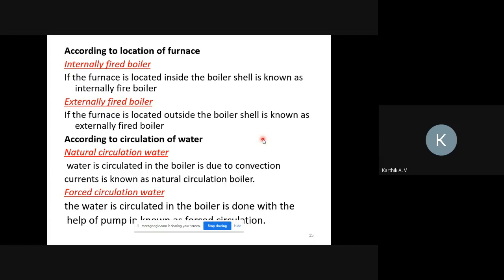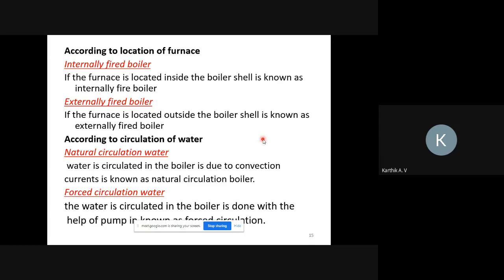Water density is higher compared to air or vapor, because the mass of water is higher compared to the mass of vapor.